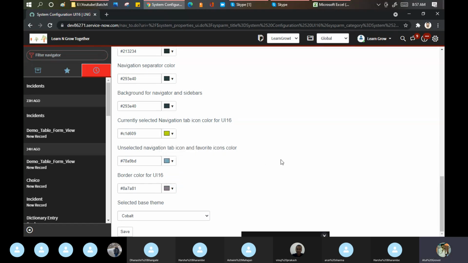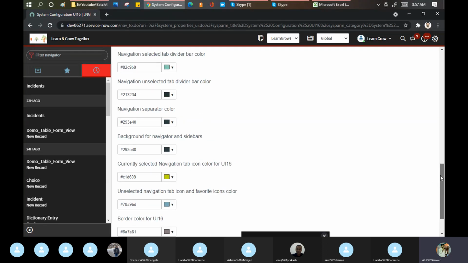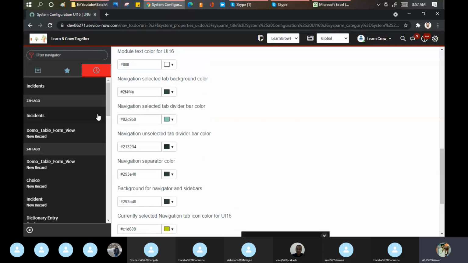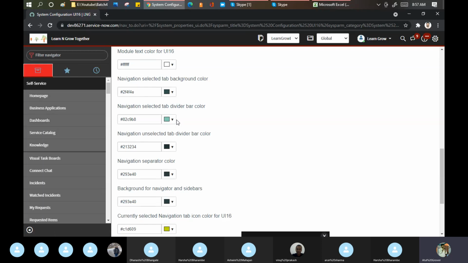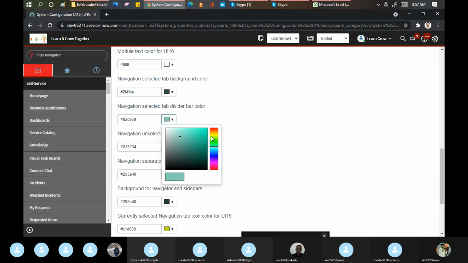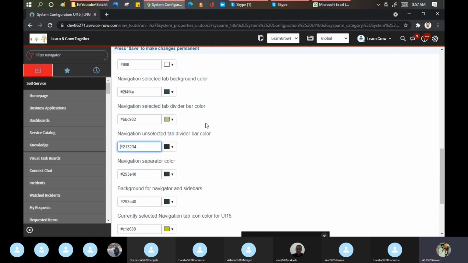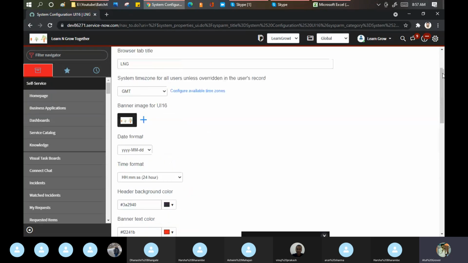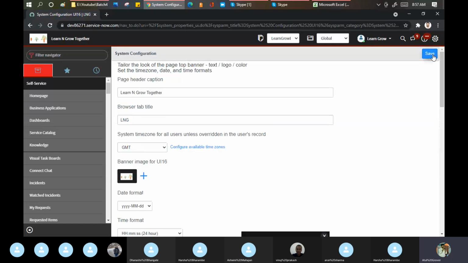It is a good session for the ladies department. They can do all kinds of designing which they want. Okay, don't take me wrong, I'm just putting it as a thing. Navigation select tab divider bar color, this one, this color when these two things are in between. I guess this will take place when you make changes. So this is one of the places where you need to make changes. But what else other than this? Let me save it now.